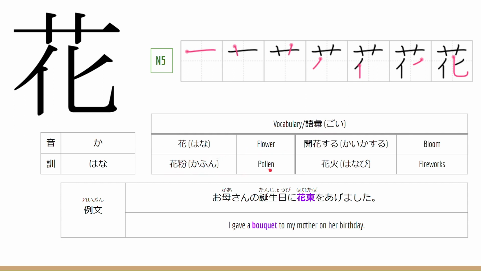花粉, this means pollen. 開花する, this means bloom. 花火, this means fireworks. Now let's go to the example sentence. お母さんの誕生日に花束をあげました。 This means that I gave a bouquet to my mother on her birthday.